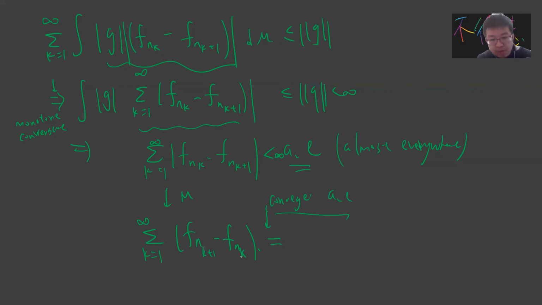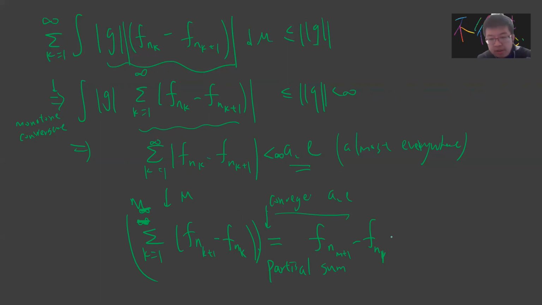So this will converge to what? Let's consider the partial sums of these, say up to m. This gives f_{n_{m+1}} minus f_{n_1}.